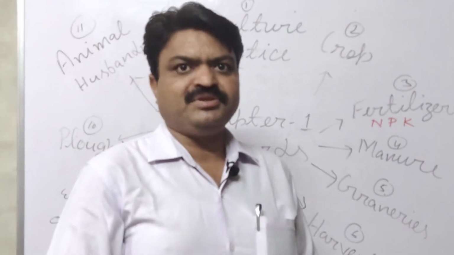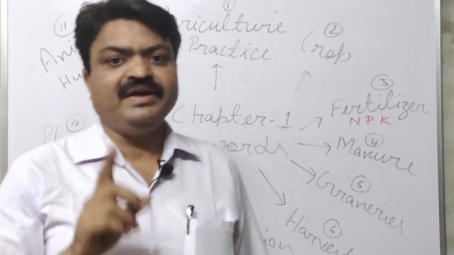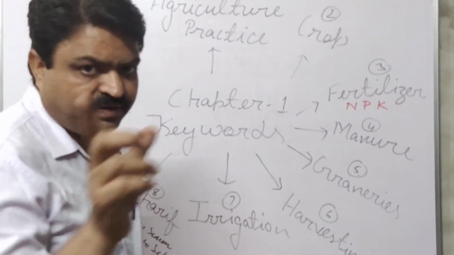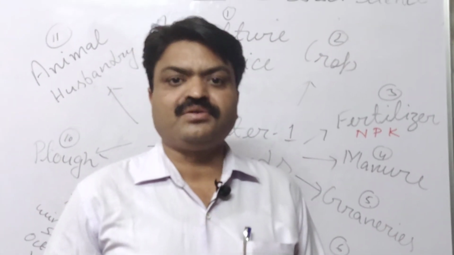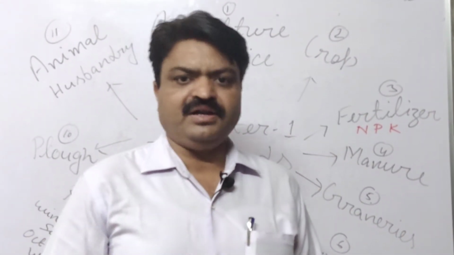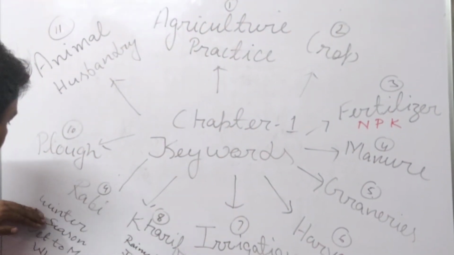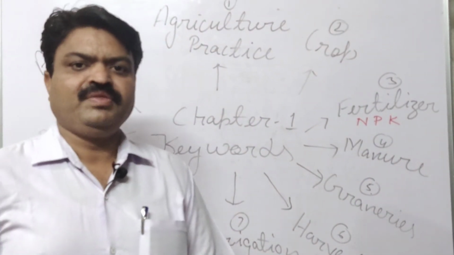The examples of Rabi crops are wheat, gram and pea. Rabi crops are also known as winter season crops.